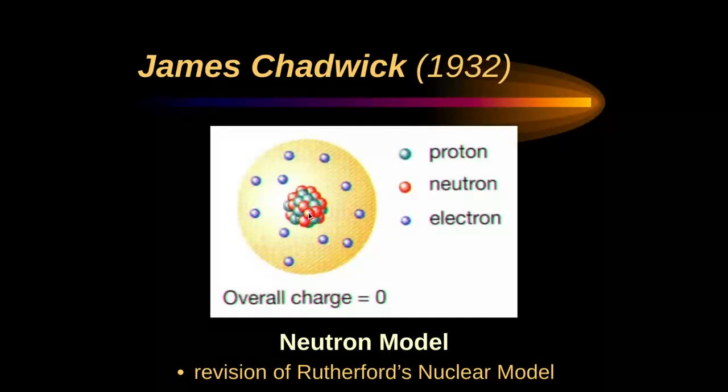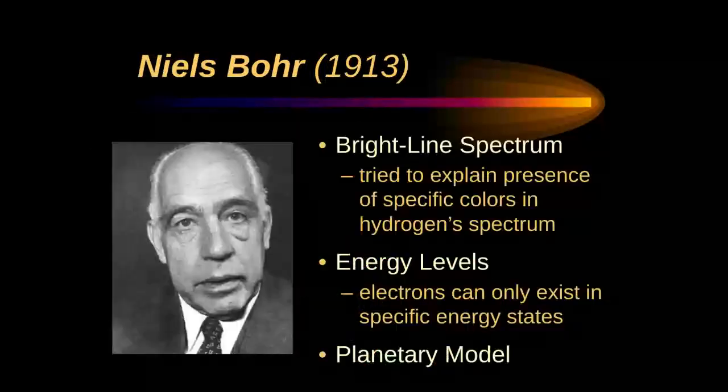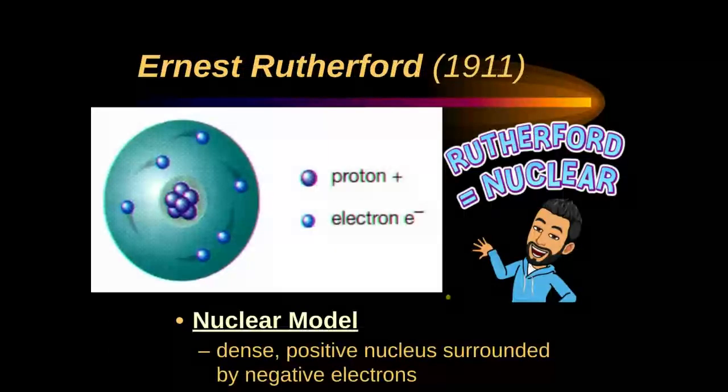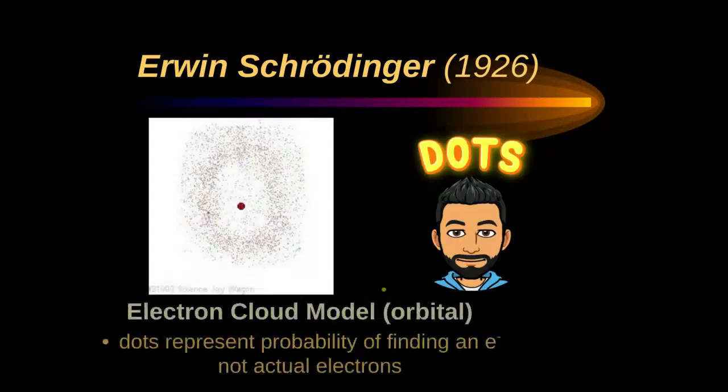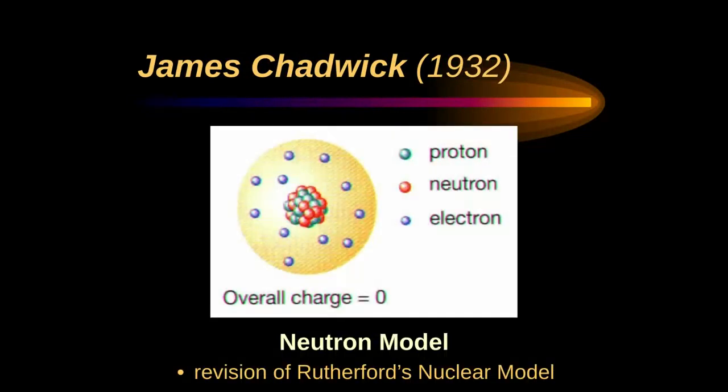So you could either have it like the plum pudding with the electrons sprinkled, or I'll walk you back here to Rutherford's nuclear model. Dense positive nucleus. It's kind of a combination of those, but it's probably more like the nuclear model because it has the positive nucleus in the center. And that's our last guy.